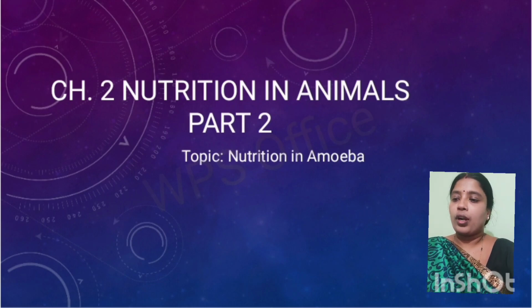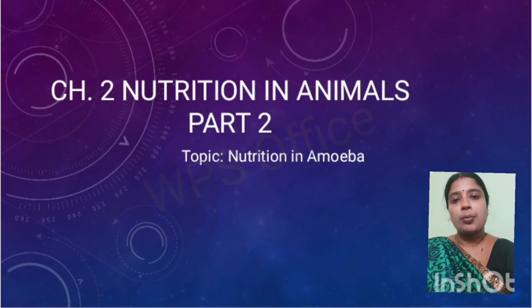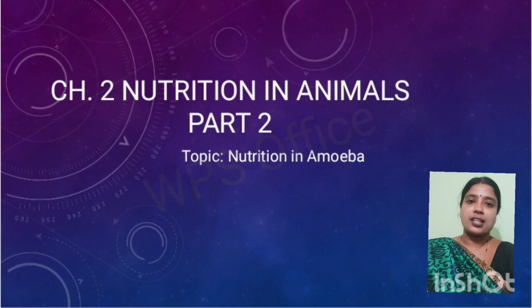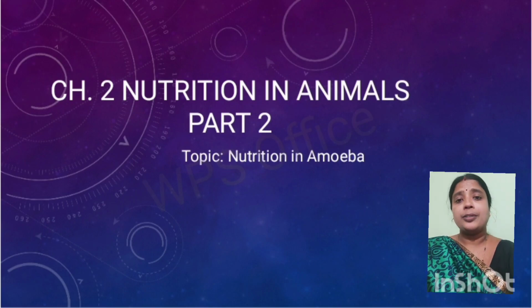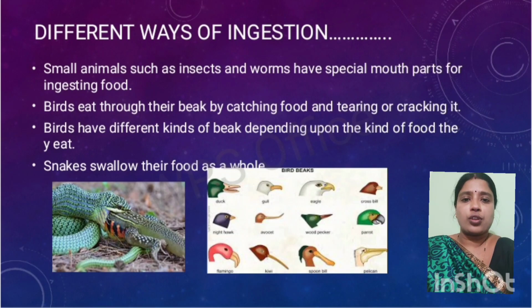Now, what is nutrition? The process by which food is taken into your body is known as nutrition. As we have already discussed, different animals or organisms have different ways of taking in food, or different ways of ingestion.